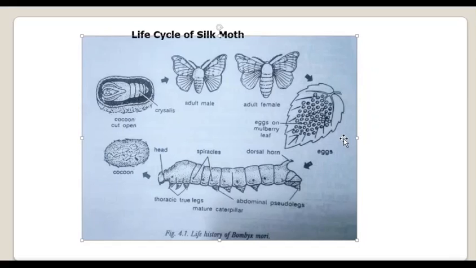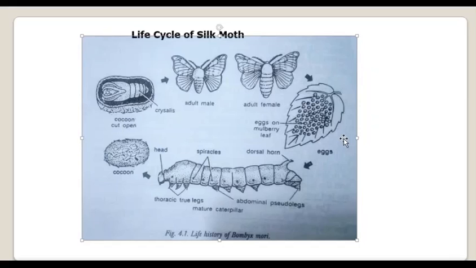Okay, so the eggs are very susceptible to temperature, light and humidity. In optimum temperature, that is about 65 to 75 degrees Fahrenheit, they hatch within a period of 7 to 10 days, provided there is good ventilation and open sandy shades.